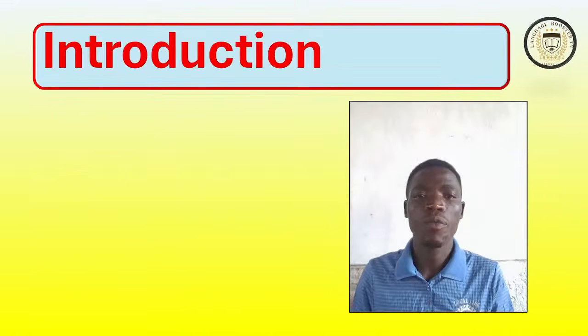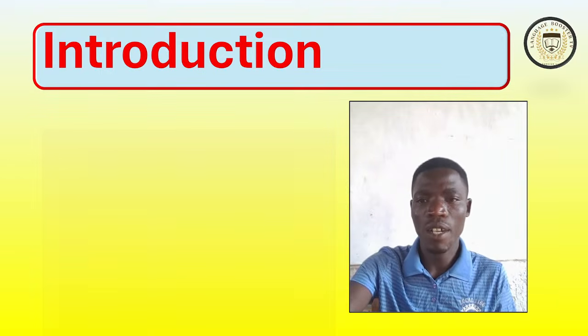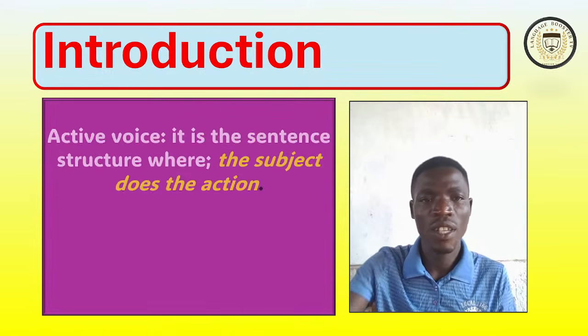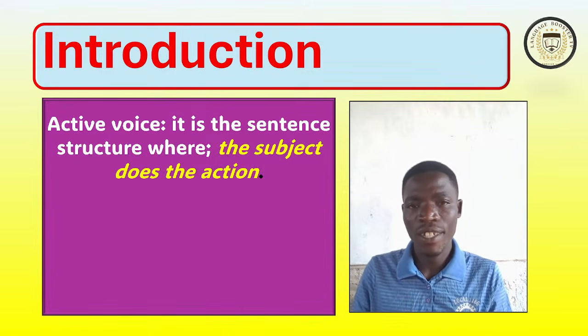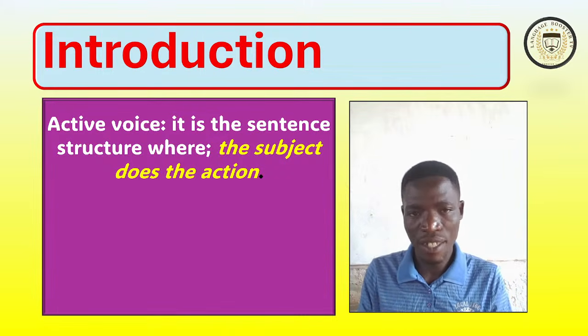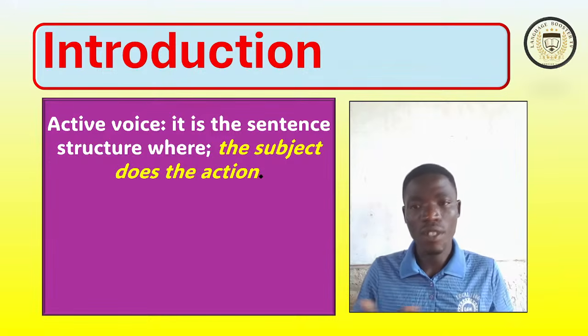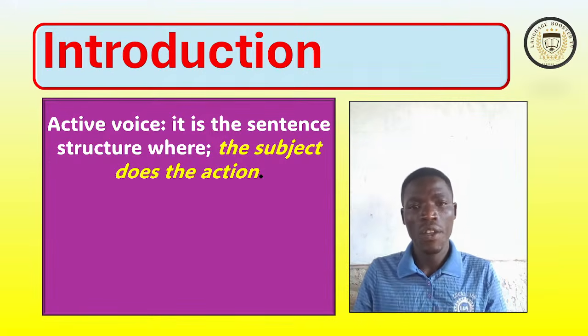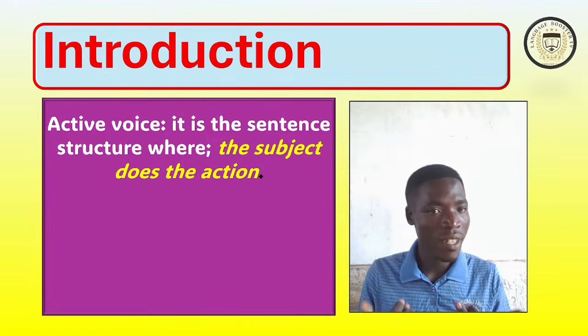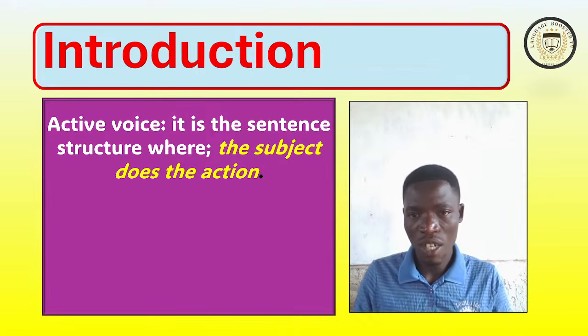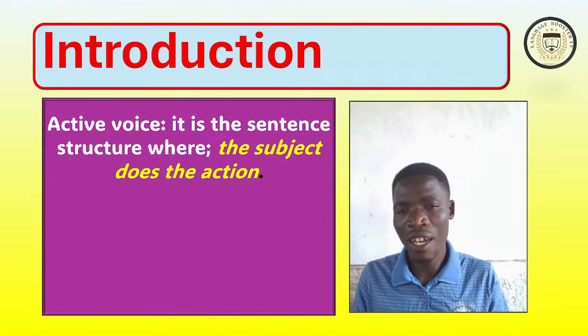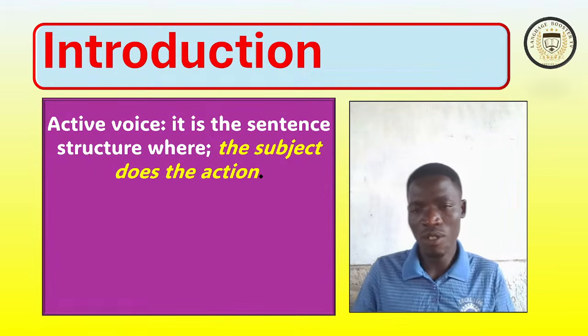Just as an introduction, dear students, active voice is a sentence structure where the subject does the action.